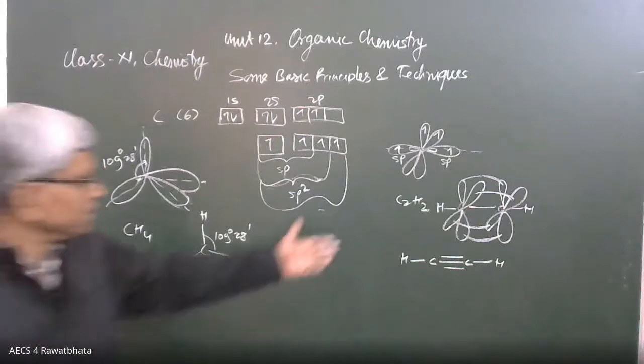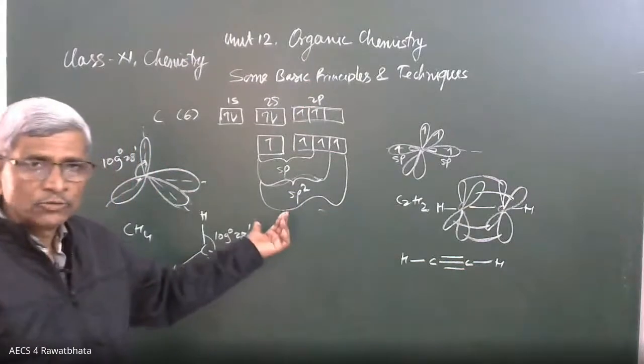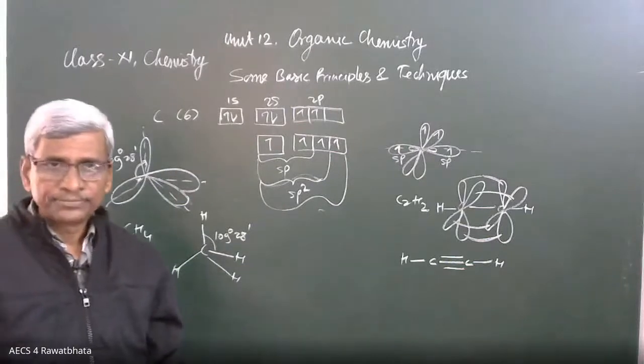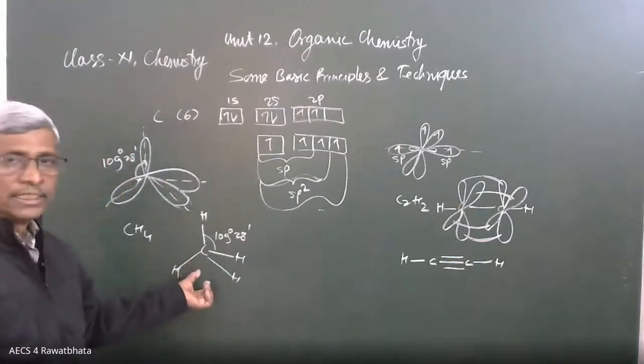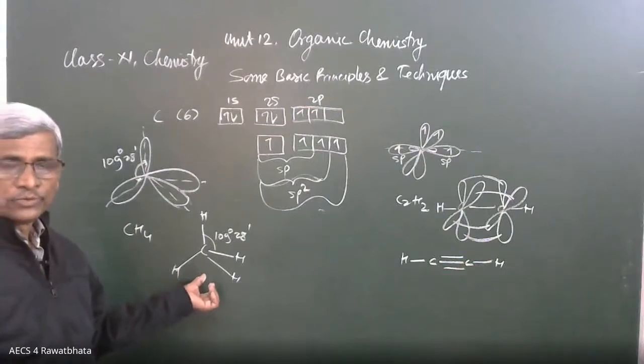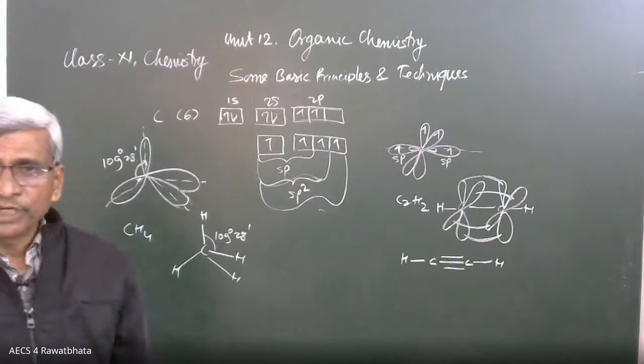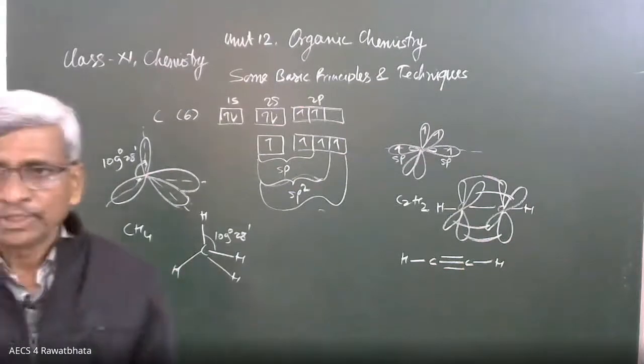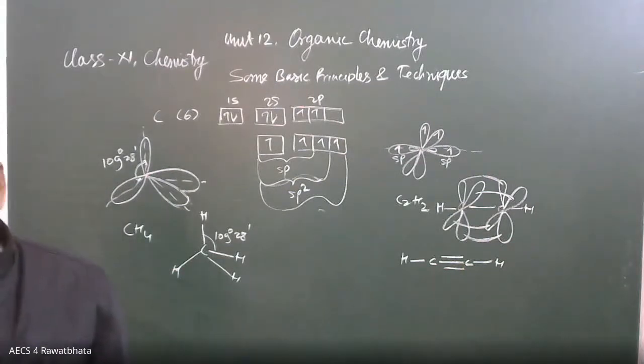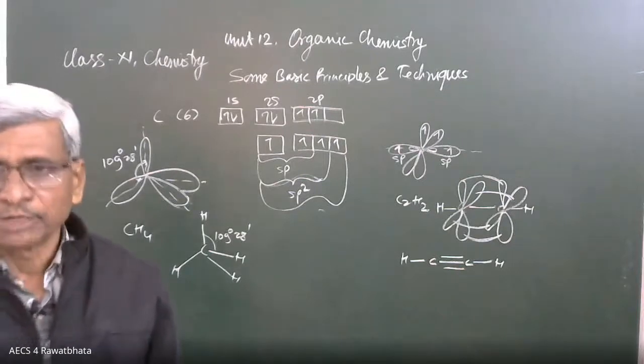This one is the linear, and in sp2 it is trigonal planar, and here it is tetrahedral. Okay, these are the three different types of hybridization in carbon atoms of organic compounds or inorganic compounds.